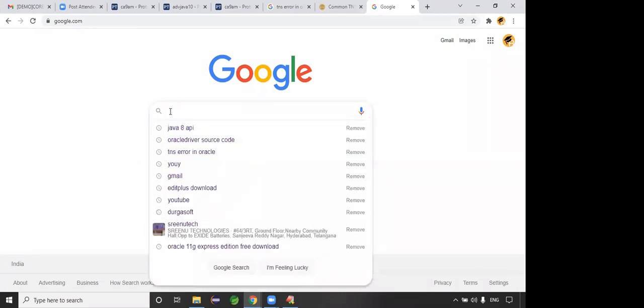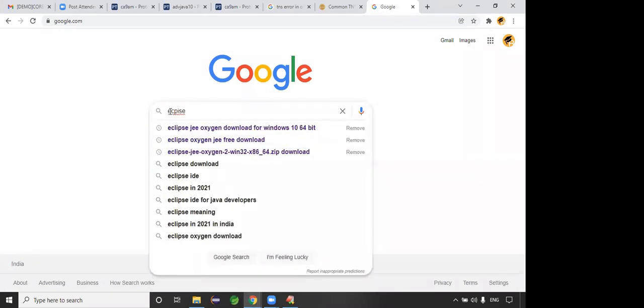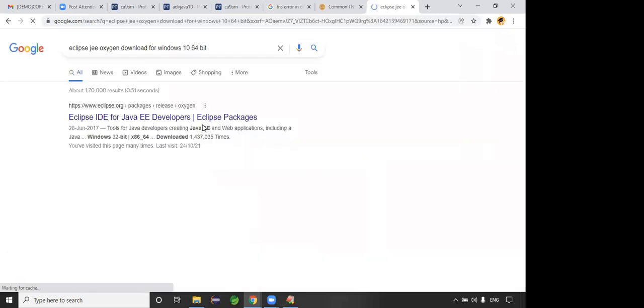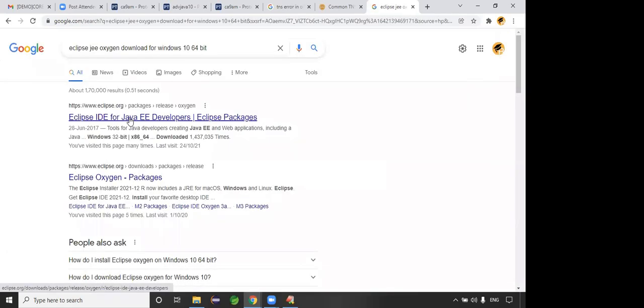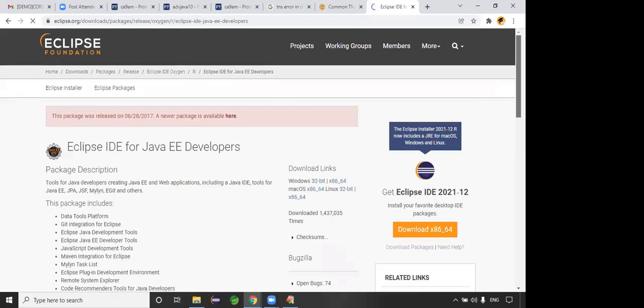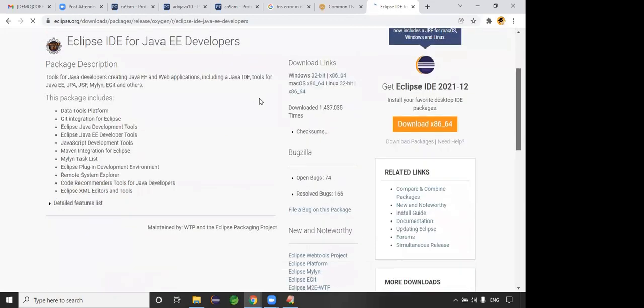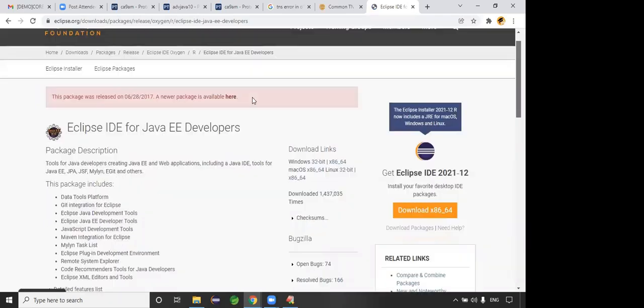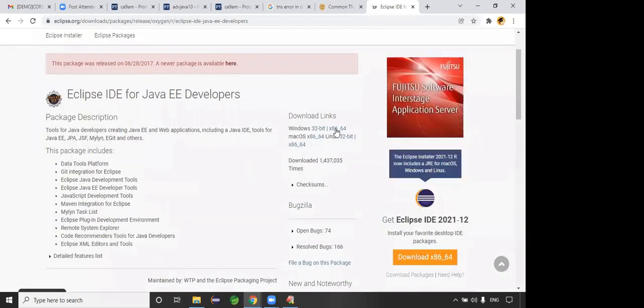Guys, you need Eclipse, right? Try to download the Eclipse JEE. This is Eclipse packages, guys. Here we can see the direct link I got. This is the direct Eclipse IDE for JEE developers. Windows 32-bit and 64-bit. This is the 64-bit, guys. This one you need to click. Okay.